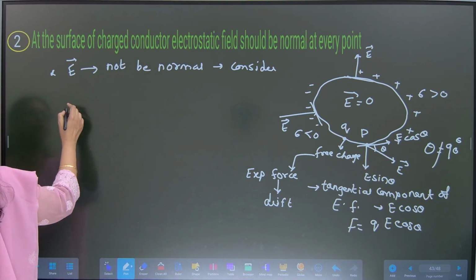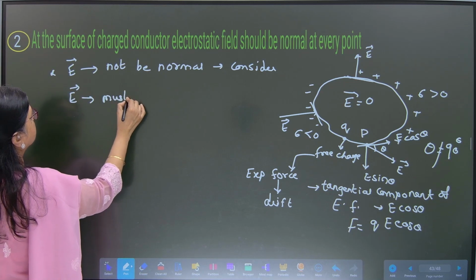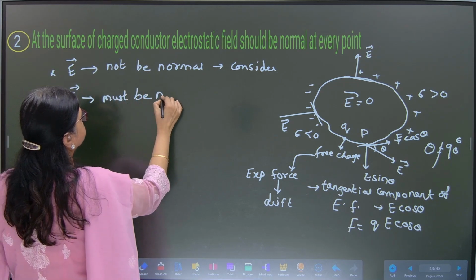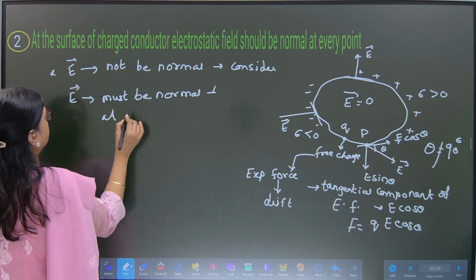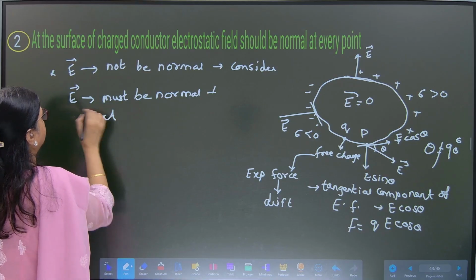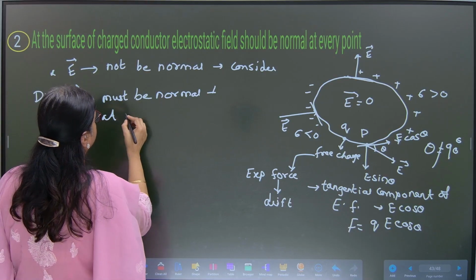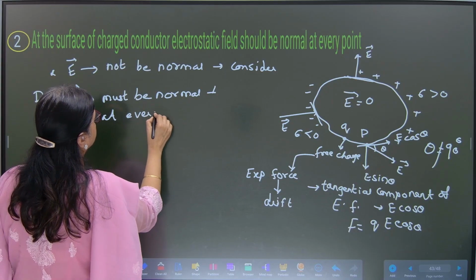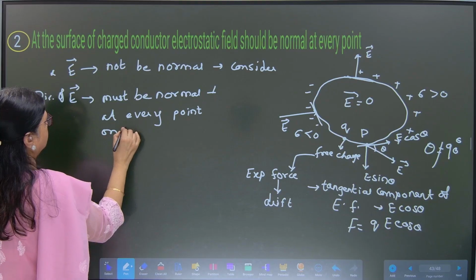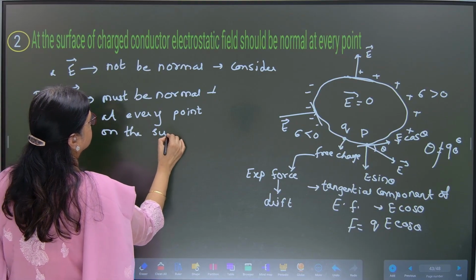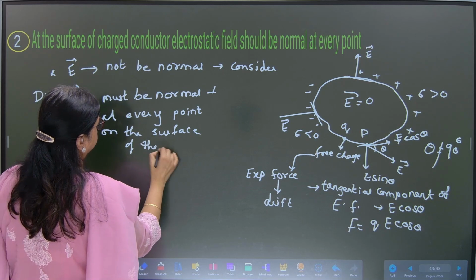Therefore, the direction of the electric field must be normal, perpendicular, at every point on the surface of the conductor.